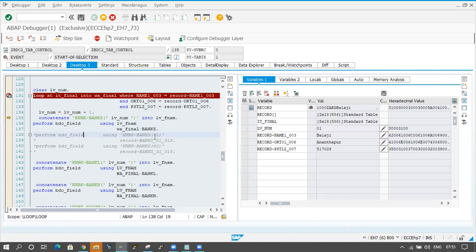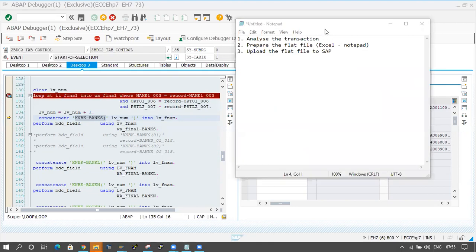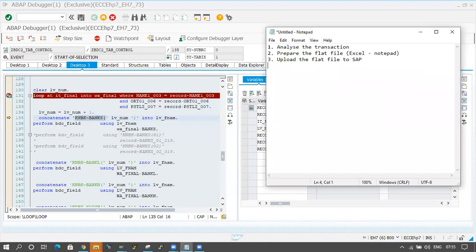The same thing I have to take here. 01 only I have to take, but I should not take 01 directly, so that is why I'm doing concatenating. Here the name coming is KNBK-BANKS and the open brace. Up to that I have taken, and LV underscore number I am taking, LV underscore number equal to 01. Now how will it come? In the single quotation, what data is there? Just copy this one, so I'm copying like this.